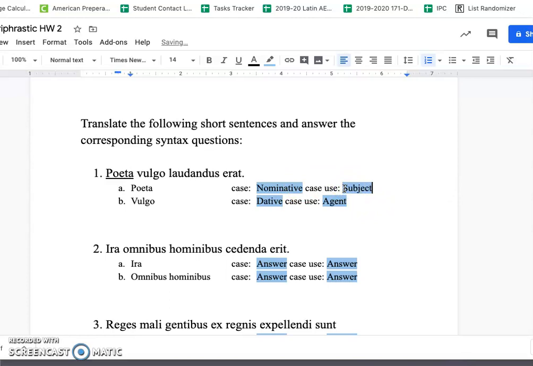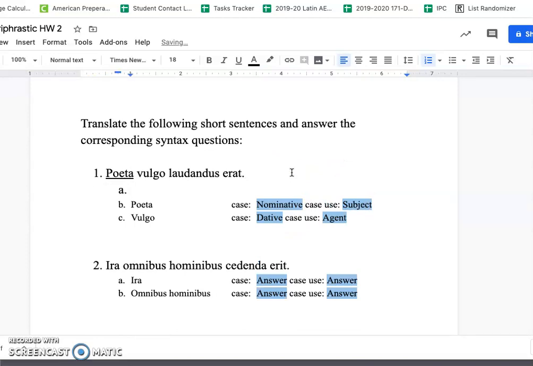Okay, so now I translate my sentence. Poeta vulgo laudandus erat. So the poet, nominative, always in English we translate in the order subject, verb, object. So the poet, now our verb. Laudandus erat. Erat tells me I have a past tense. Because this is passive paraphrastic, it implies need. So the poet had to be praised, now my dative of agent, by the common people.